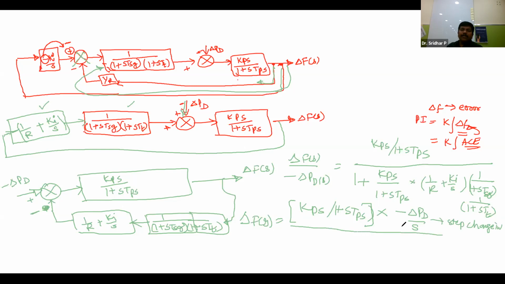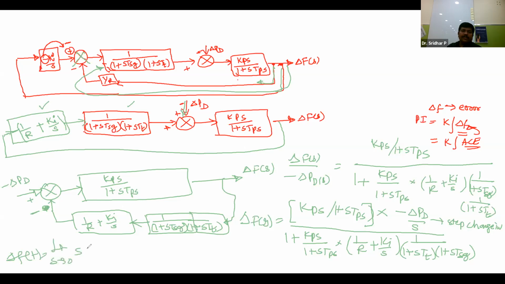So divided by this total value 1 plus Kps by 1 plus sTps into 1 by R plus Ki by s into 1 by 1 plus sTT into 1 plus sTSG. So finally this is the transfer function now. So whatever the delta f of t, that is the steady state response. So this is the limit s tending to 0, s into delta f of s. Now if you are doing like this, straight away you are going to get 0 because nothing is there. I will simplify it, no problem.